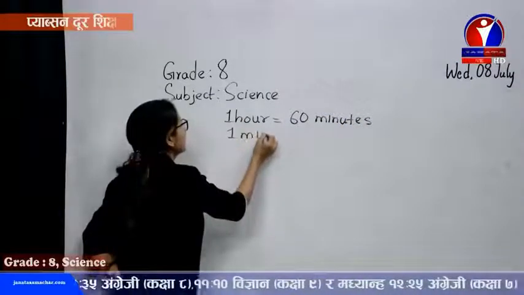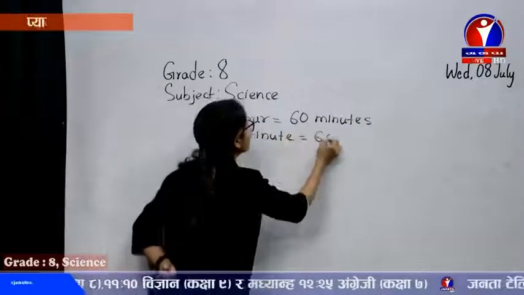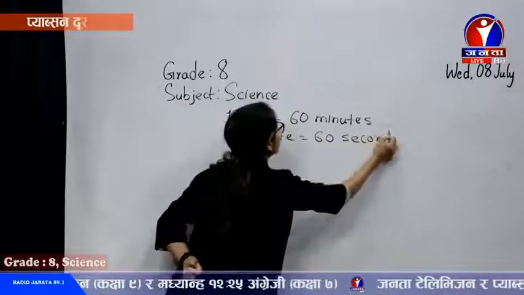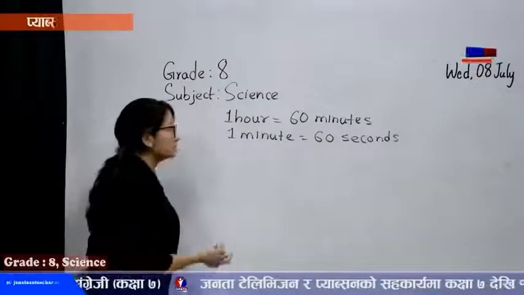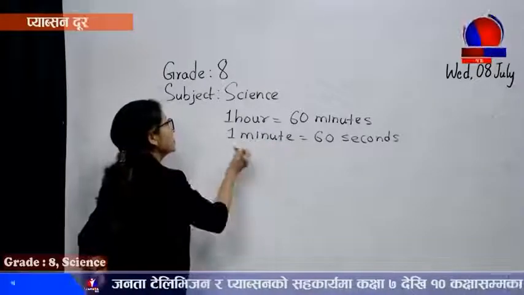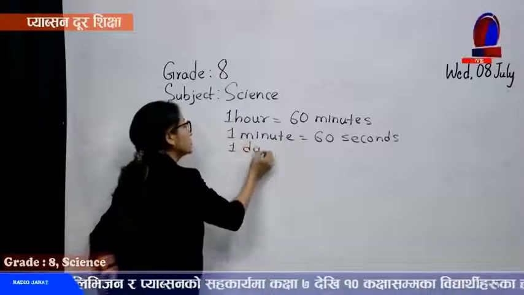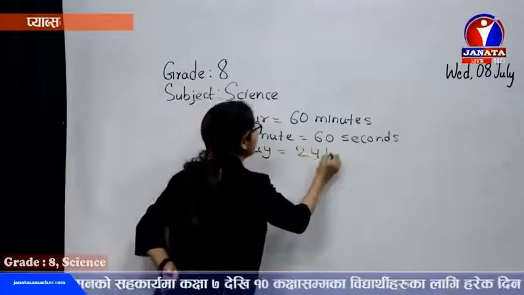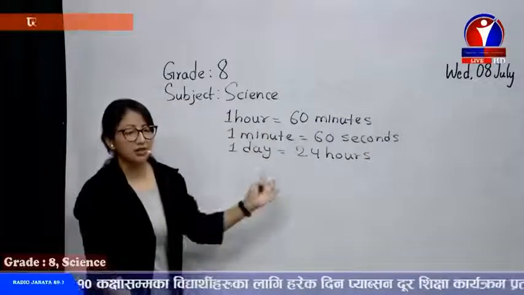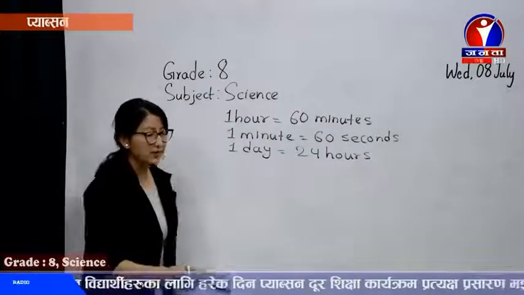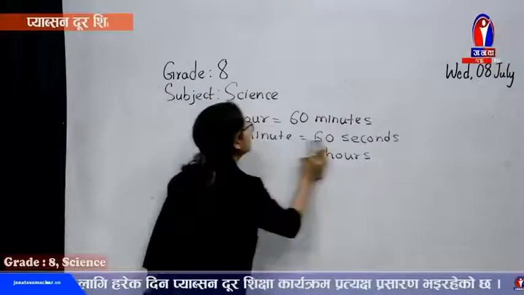1 minute is equal to 60 seconds. This you have already done in previous classes as well. In class 6, 7, you have already learned conversion. So here, these are the different units, or maybe 1 day is equal to 24 hours. All these different units are here. Utilizing this common relation, we are going to solve some of the numericals, a few questions we will solve here.